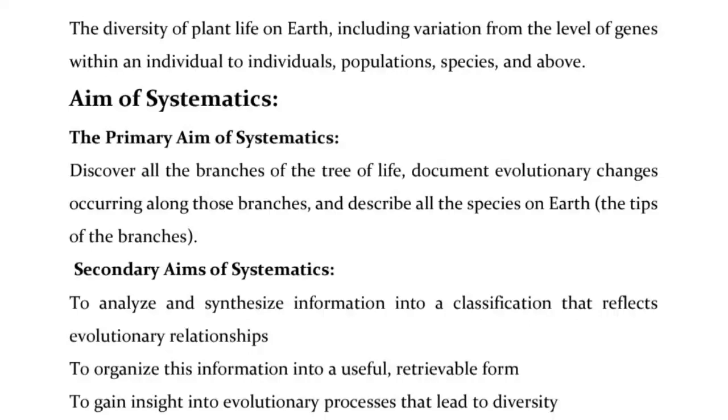Aim of systematics. The primary aim of systematics: discover all the branches of the tree of life, document evolutionary changes occurring along those branches, and describe all the species on Earth, the tips of the branches. Secondary aims of systematics: to analyze and synthesize information into a classification that reflects evolutionary relationships, to organize this information into a useful, retrievable form, to gain insight into evolutionary processes that lead to diversity.